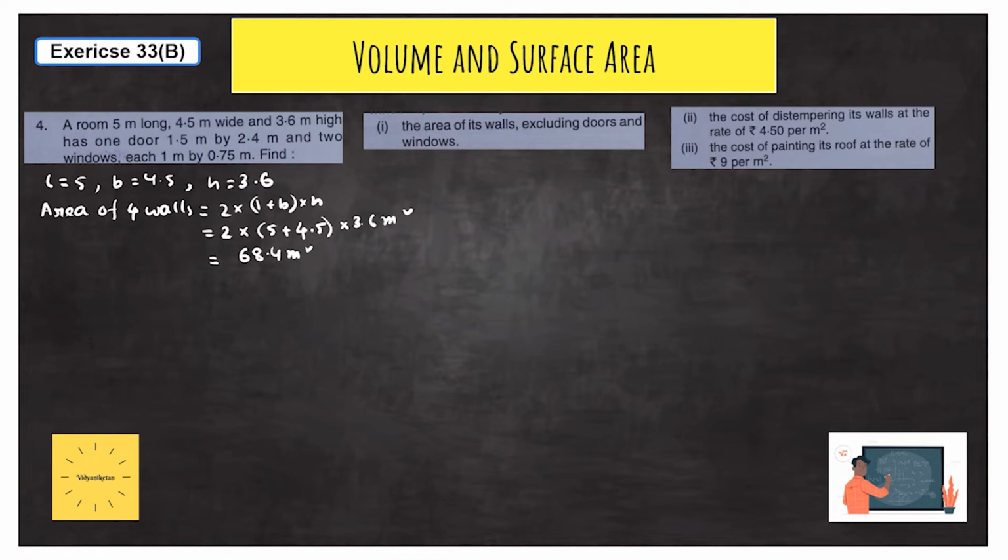We will first calculate all the areas, then we will calculate the result. So the area of roof will be L into B, as this was also done in the last problem. The value of L is 5 and B is 4.5, so it will be 5 into 4.5 meter square. So we get the answer to be 22.5 meter square.